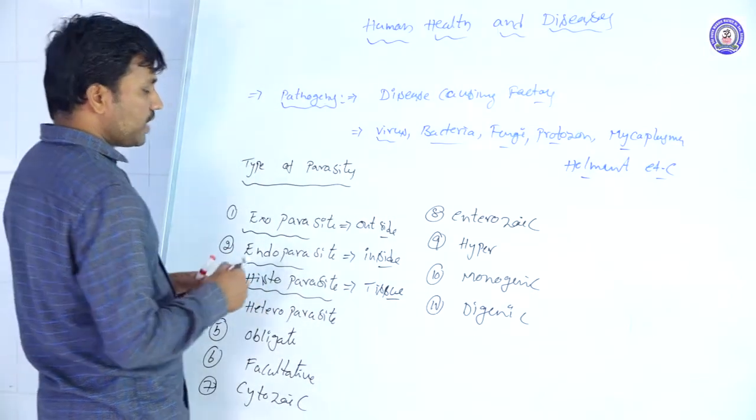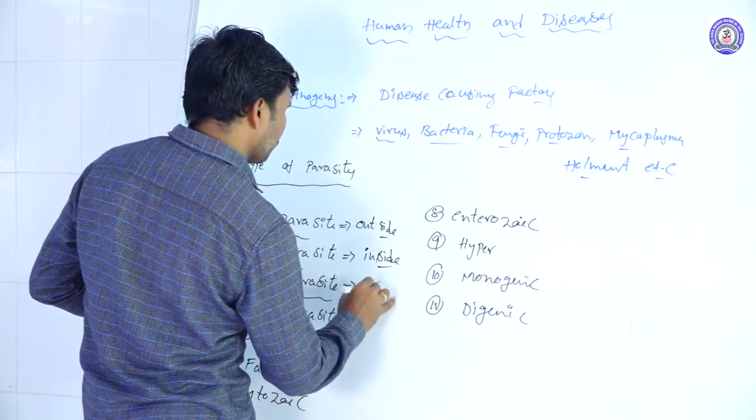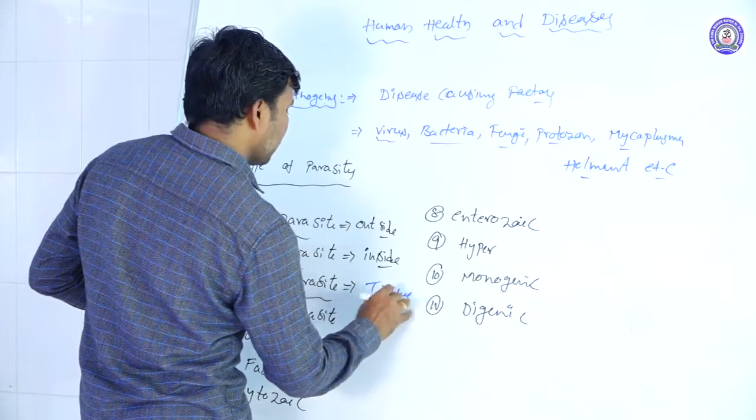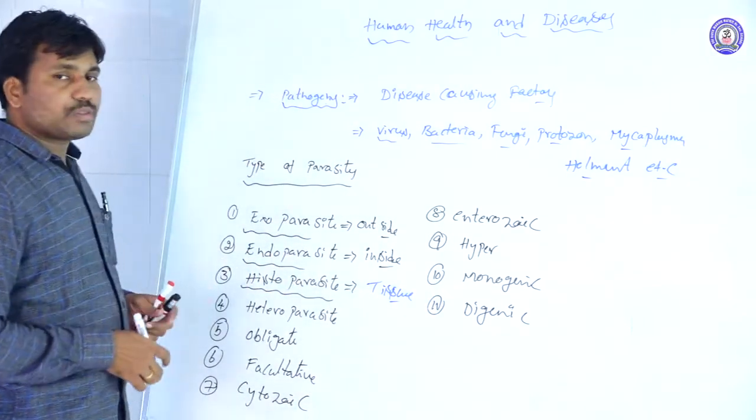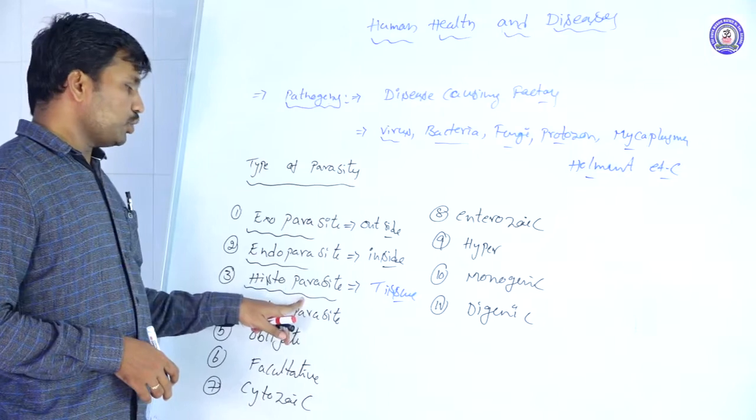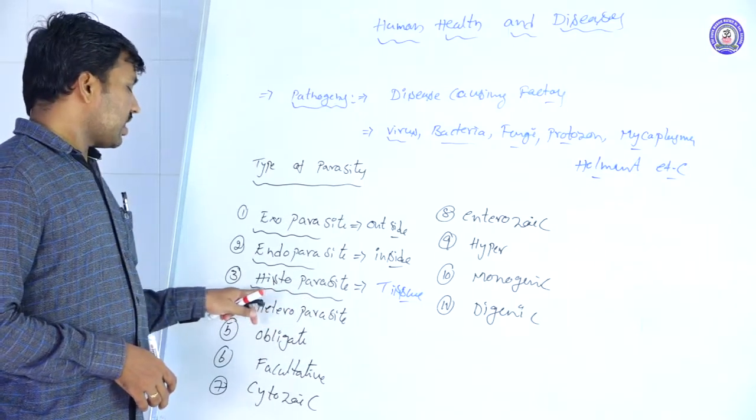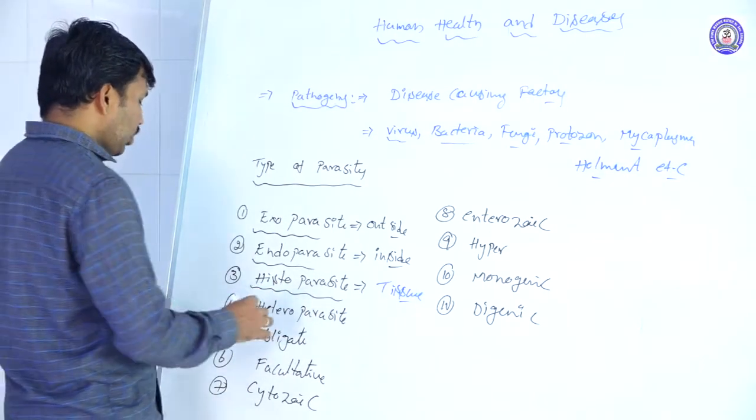Histoparasites enter the host tissue, that means the intracellular spaces of the host tissue. These are called histozoic parasites.